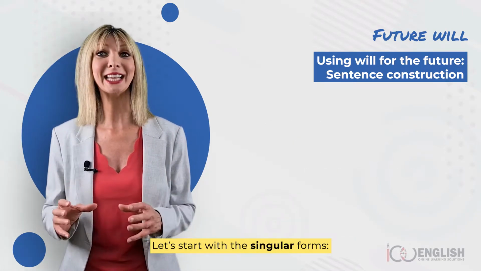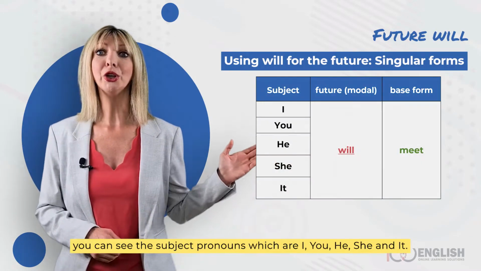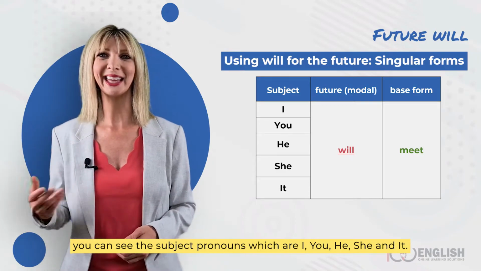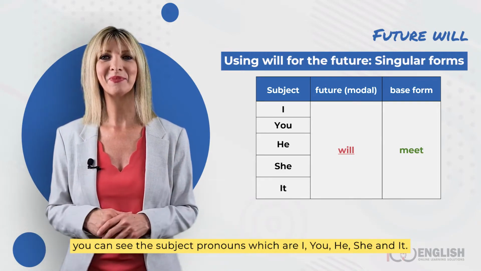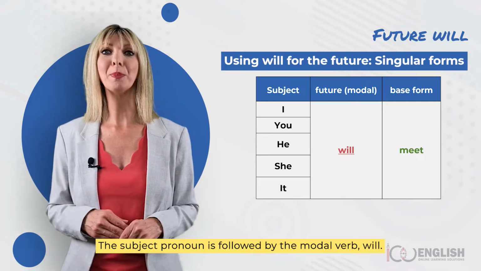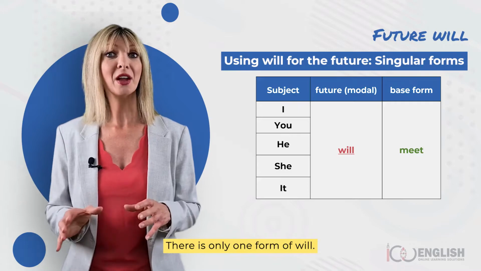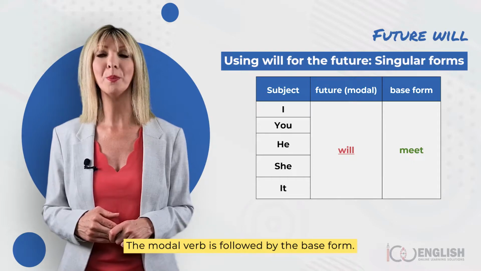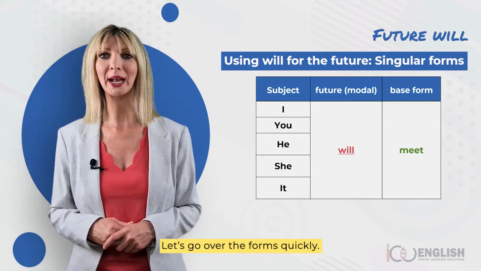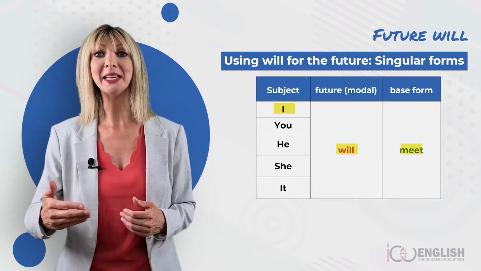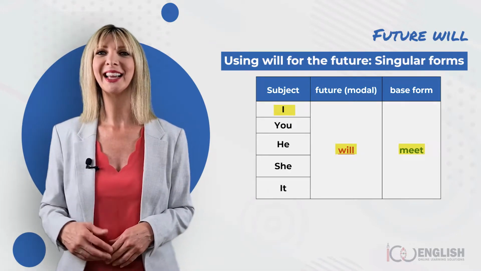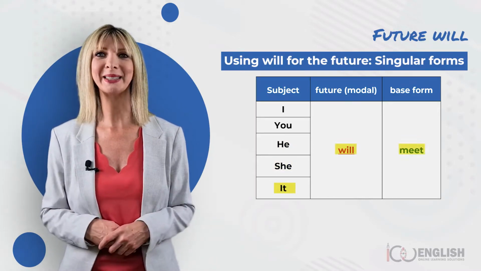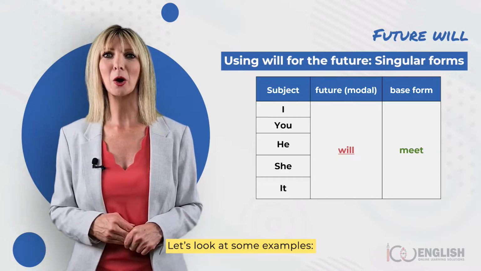What about the different forms of will for the future? Let's start with the singular forms. In the table, you can see the subject pronouns, which are I, you, he, she, and it. The subject pronoun is followed by the modal verb will. There is only one form of will. The modal verb is followed by the base form. Let's go over the forms quickly. I will meet. You will meet. He will meet. She will meet. It will meet.